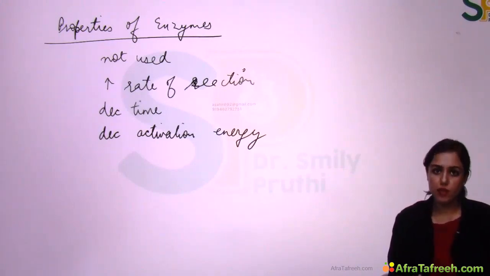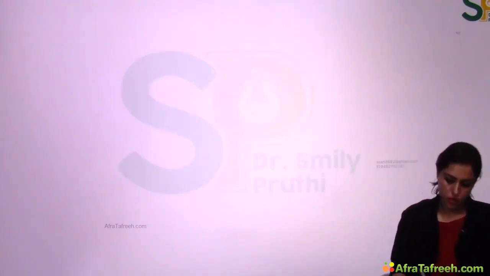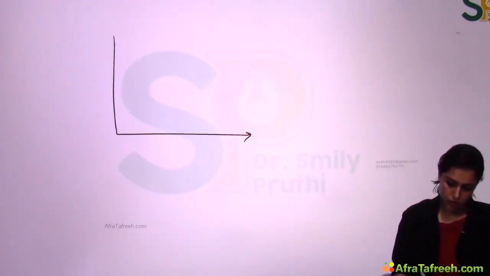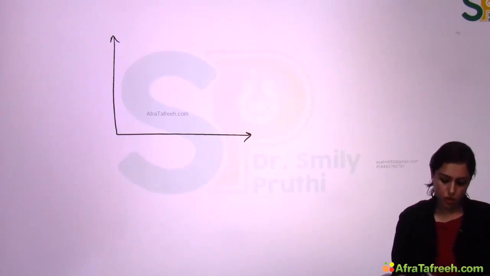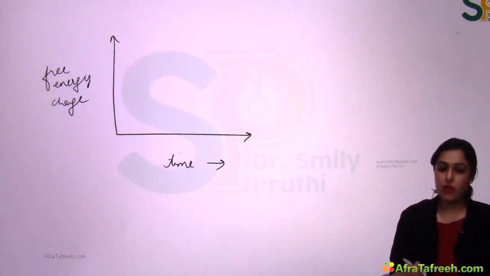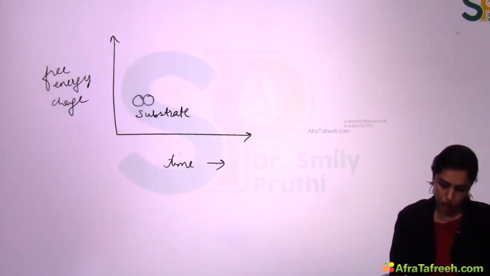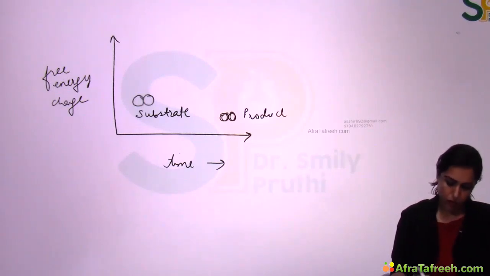They decrease the activation energy required for the reaction. Let's see what activation energy required for a reaction is. First, let's see how a normal reaction occurs. Here on the y-axis I am taking free energy change, and on the x-axis I am taking time. Now, substrate, let's say, has this much energy. Product has less energy. This is the product.